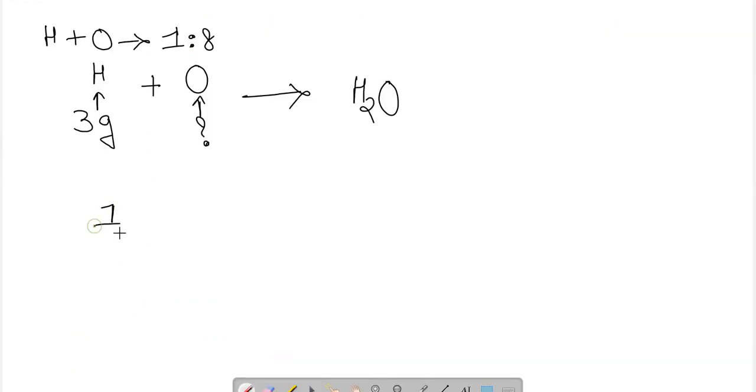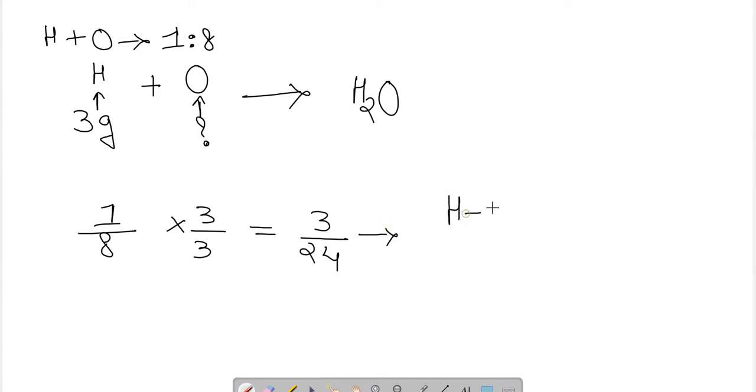The ratio here is 1 by 8, and we know that the mass of hydrogen here is 3. So if the mass of hydrogen is 3, then we will multiply the ratio of oxygen with the 3 only. So we will get the answer as 3 by 24. Hence the mass of hydrogen will be 3 grams, and the mass of oxygen required here will be 24 grams.